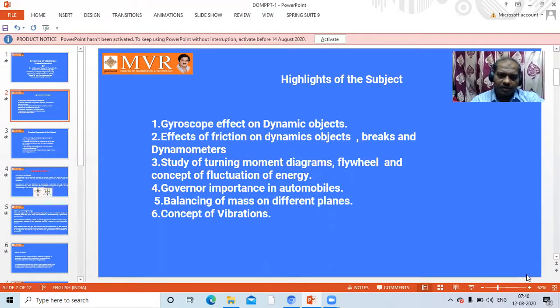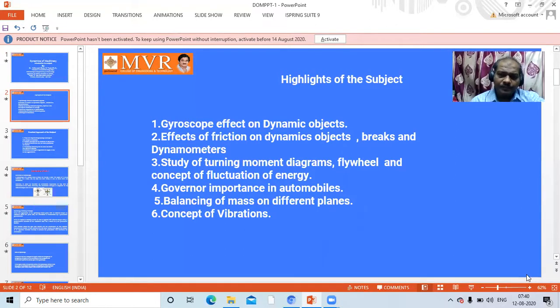Fourth one is governor importance in automobiles. Fifth one is balancing of masses on different planes. Sixth one is concept of vibration. What is the gyroscopic effect of dynamics? We will discuss very brief.